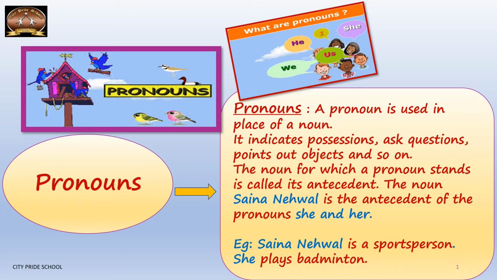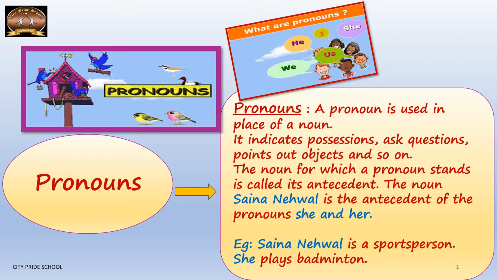The noun for which a pronoun stands is called an antecedent. So, if there is a noun in a sentence and for that noun you use a pronoun in another sentence or in the same sentence, then the noun is called the antecedent of that pronoun. Let us clear this with the help of an example. Saina Nehwal is the antecedent of the pronouns she and her. So if I use Saina Nehwal in a sentence, the pronoun I will be using for her would be either she or her. Since Saina Nehwal is a noun, it becomes the antecedent, and she and her are the pronouns.